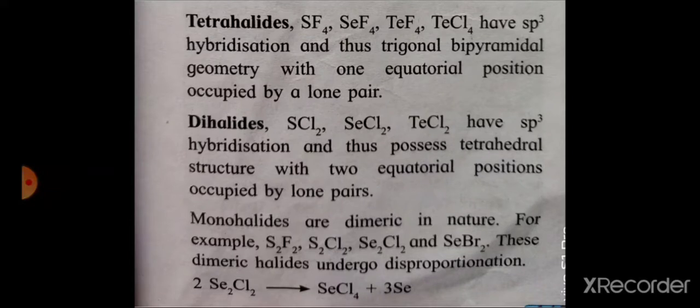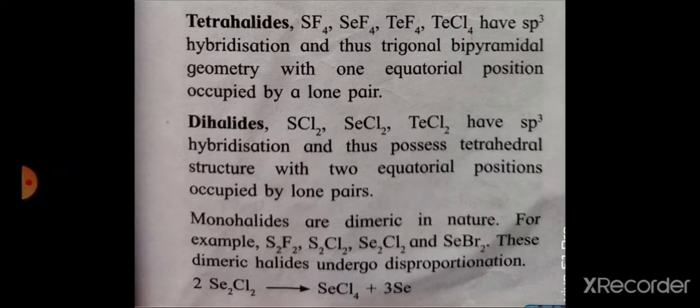Then dihalides. Di means 2 halogen atoms are bonded with the sulfur, selenium or tellurium. They have sp3 hybridization and possess tetrahedral geometry with 2 equatorial positions occupied by lone pairs.